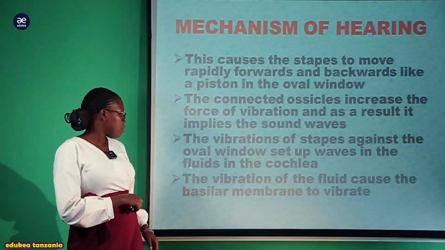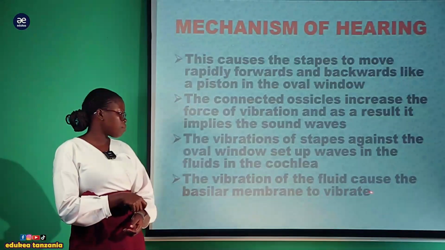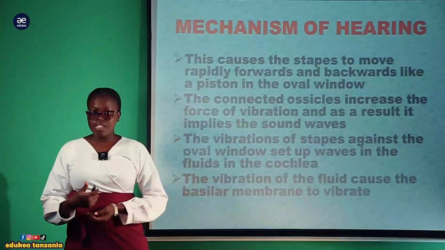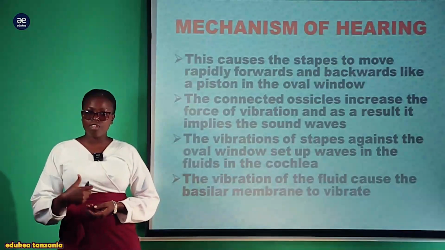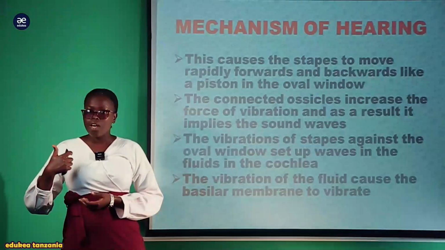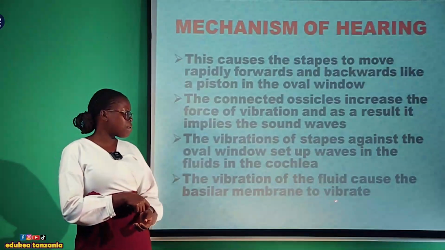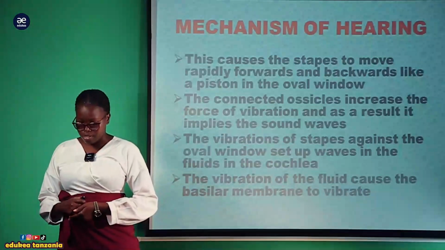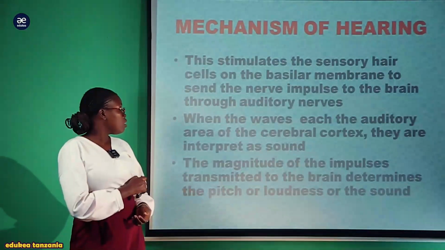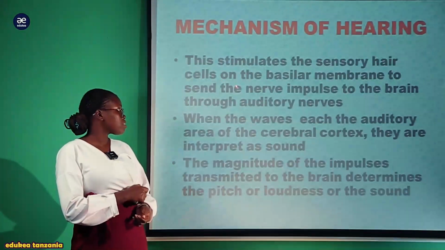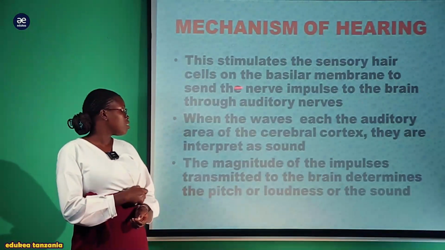So the vibration of the fluid causes the basilar membrane to vibrate. So this wave-like motion causes the vibration of the fluid contained within the cochlea, the perilymph, and that inapelekea the basilar membrane vile vile kuweza kuvibrate. Na baada ya hapo, they stimulate the sensory hair cells on the basilar membrane to send nerve impulses to the brain through the auditory nerve.